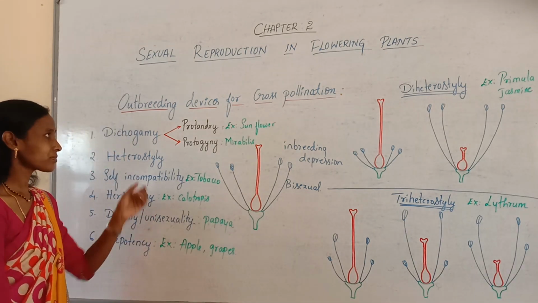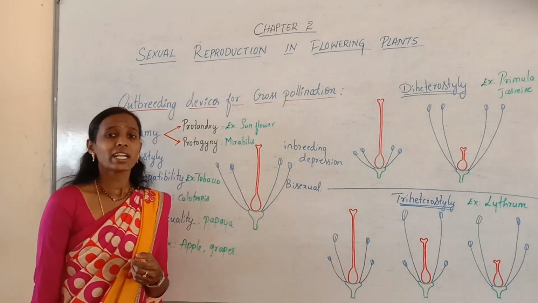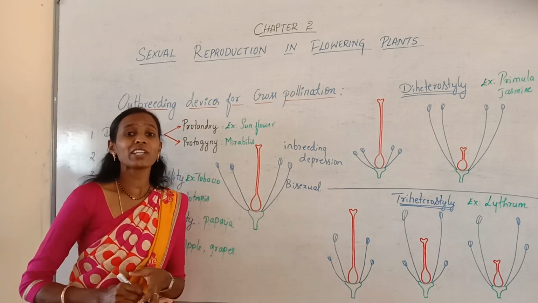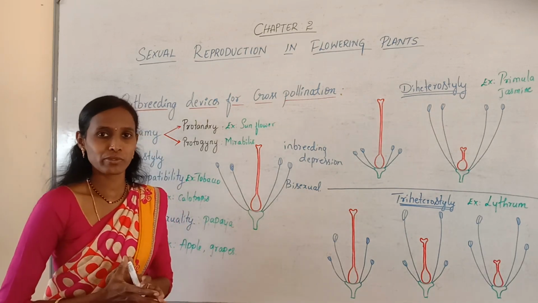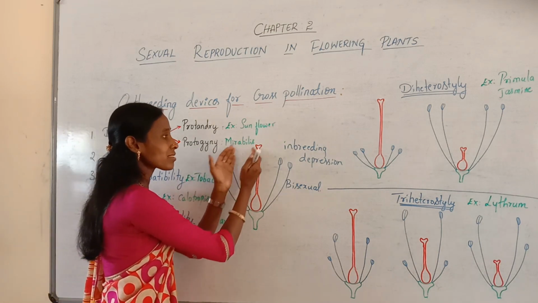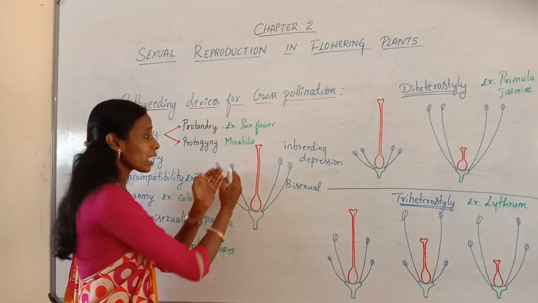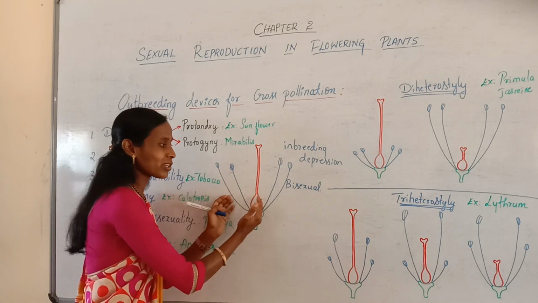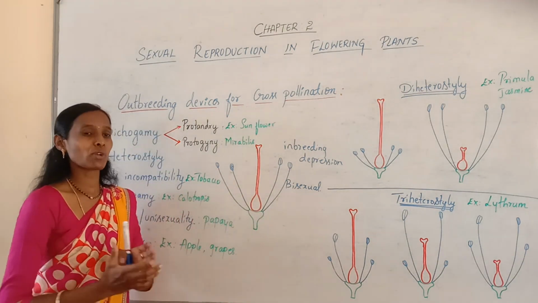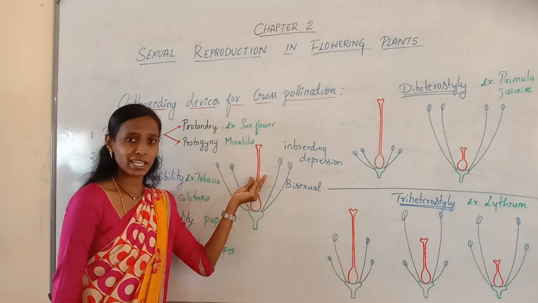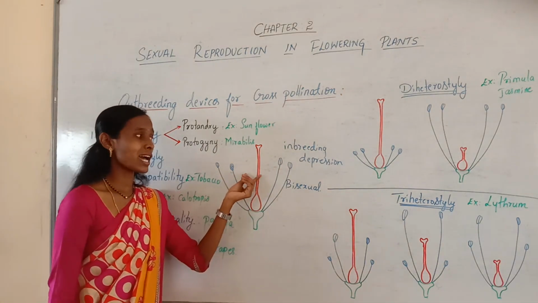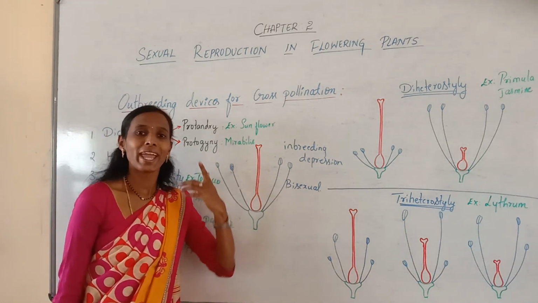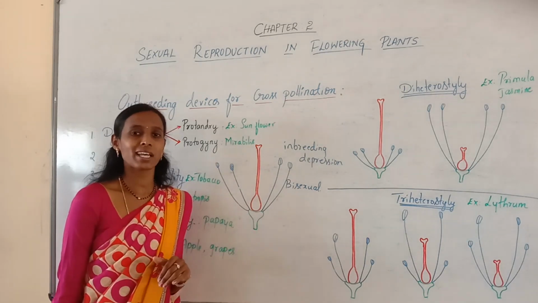So try to understand. Firstly, we are going to discuss dichogamy. What do you mean by dichogamy? It is when the anther and stigma mature at different times. If anther and stigma mature at the same time, it results in self-pollination. If they mature at different times, it usually leads to cross-pollination. Here also we are talking about a bisexual flower, which contains both androecium as well as gynoecium. But even though both sex organs are present, the anthers and stigma mature at different times in order to encourage cross-pollination and discourage self-pollination.